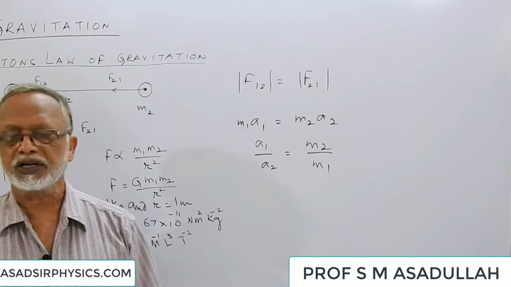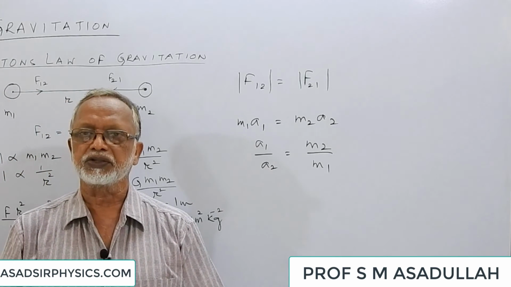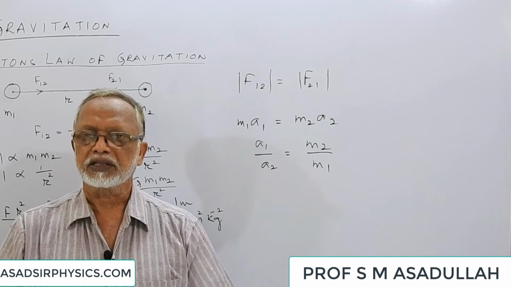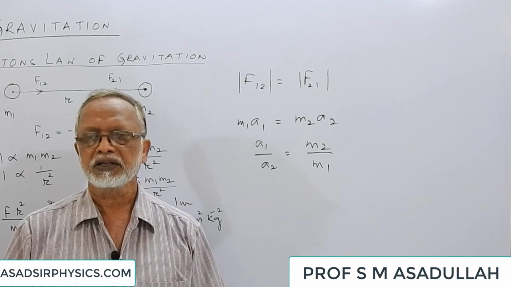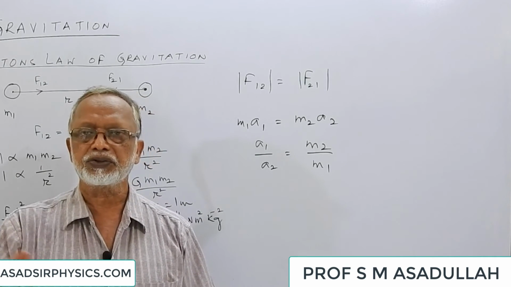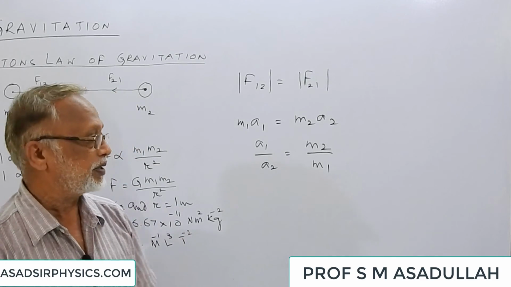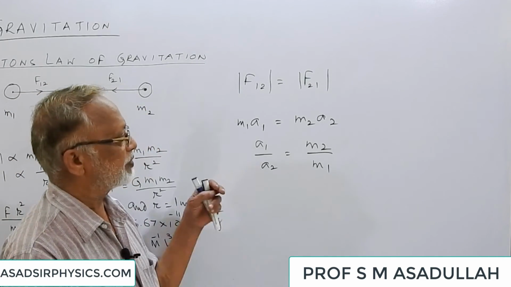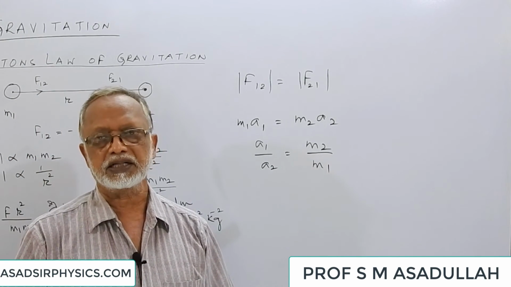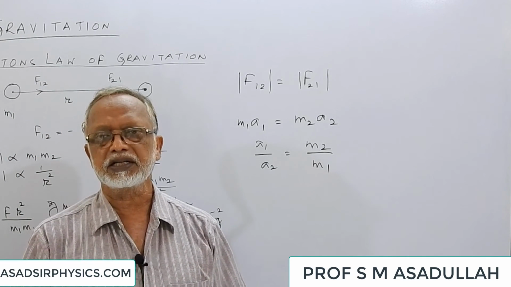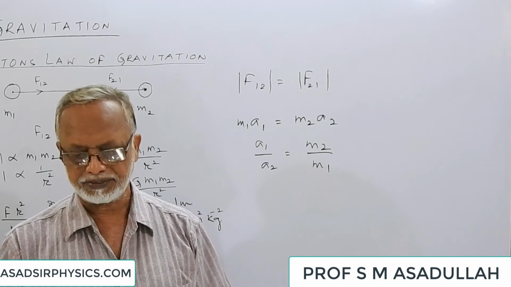Suppose we have got two bodies of masses in the ratio 1:2. If they are separated by a certain distance, what is the ratio of the forces? 1:1. What is the ratio of the accelerations? 2:1, inverse ratio. Now here we may get a doubt: because they are moving with different accelerations, the center of mass will be having some acceleration. Now let us find what is the acceleration of the center of mass.